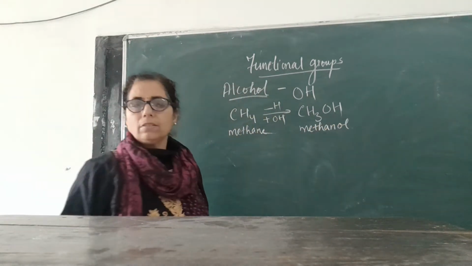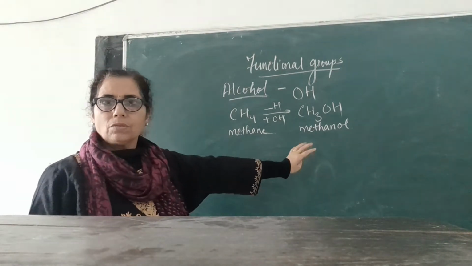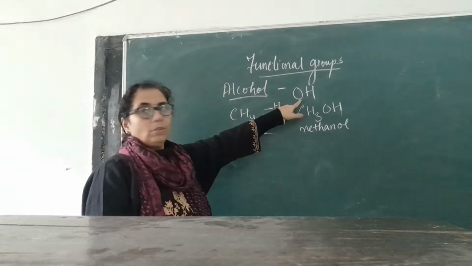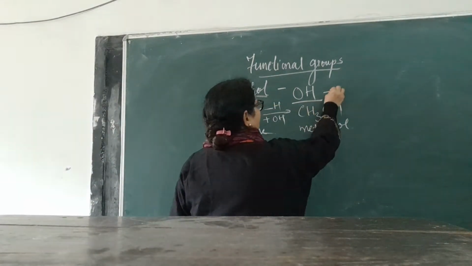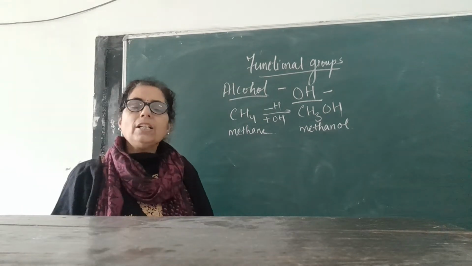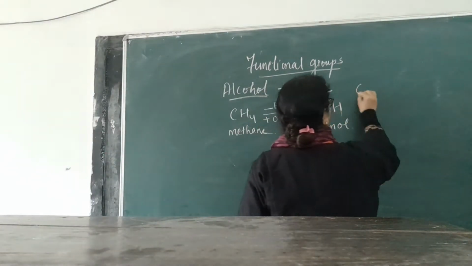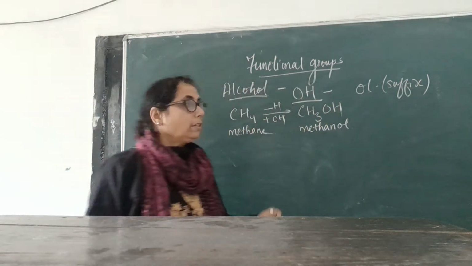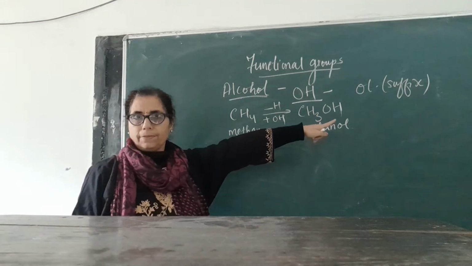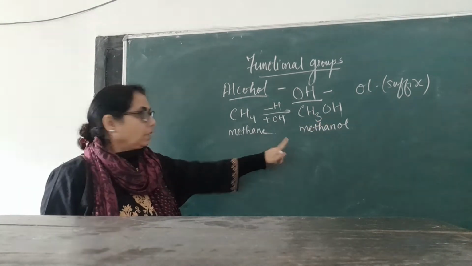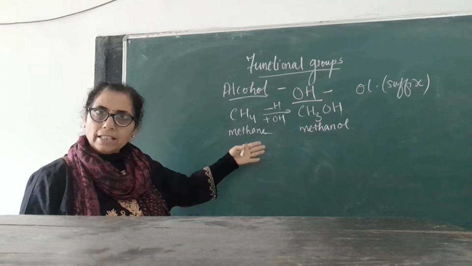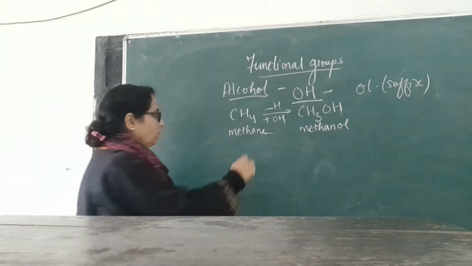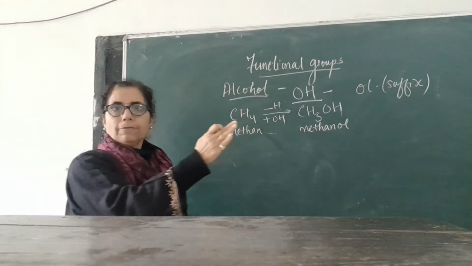Now how to write the name methanol? For alcohol, we have used the functional group OH. While writing the name, we will use the suffix "ol". When we write the name, we replace the name of the alkane by dropping the E from the alkane.